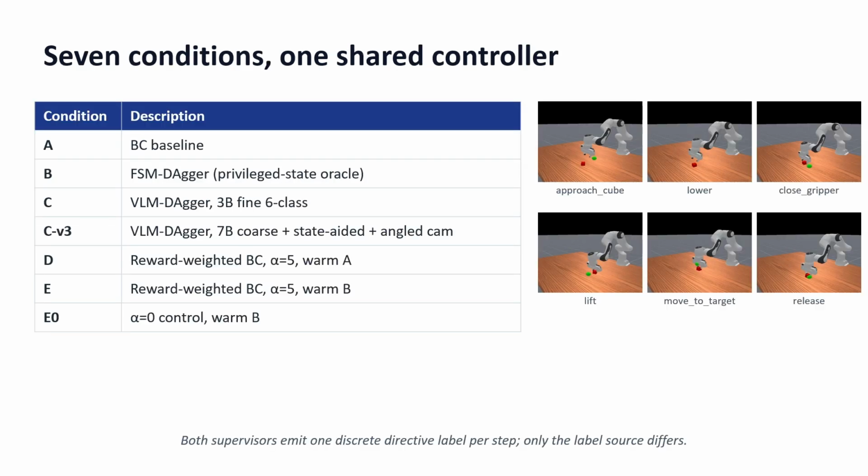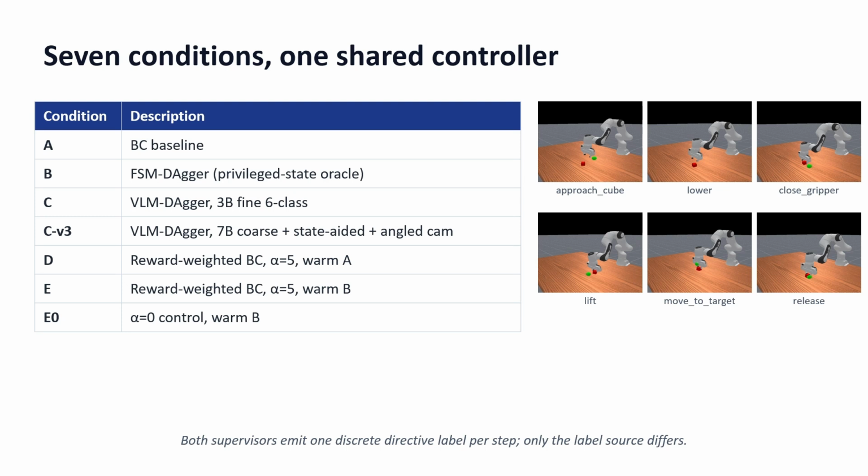I made 7 conditions. The policy is the same in all of them, a ResNet-18 plus 2-layer multi-layer perceptron, image only, with no access to simulator state. The two supervisors, the finite-state machine and the vision language model, both output one of 6 discrete labels per step, and they share the same low-level controller, so the FSM versus VLM comparison is fair. The only thing that is different is where the label comes from.